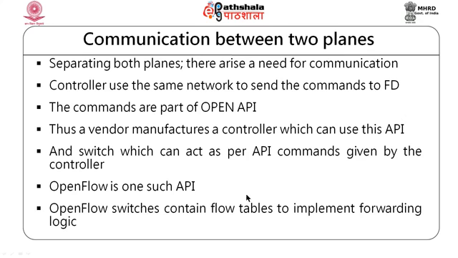OpenFlow switches contain something called flow tables instead of routing tables. Now, we call it flow tables. The reason is that we are going to route based on flow, okay, and not route. That is the reason why we call them flow tables. Okay. So, flow based routing is something that we are going to do, and that is the reason these are called flow tables, and we will see how they look in the next module.